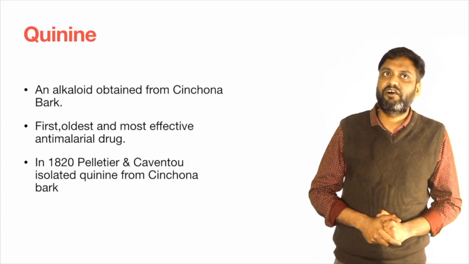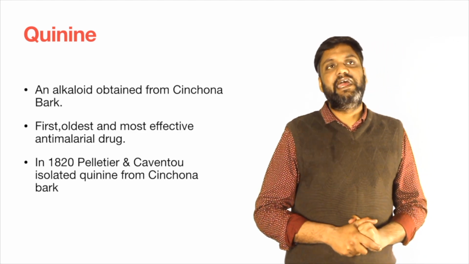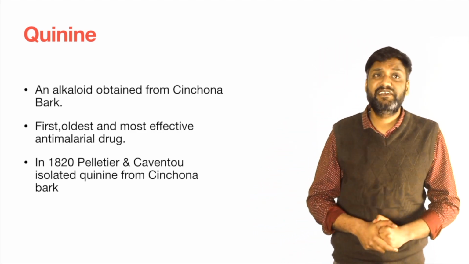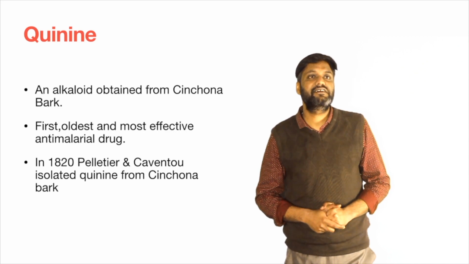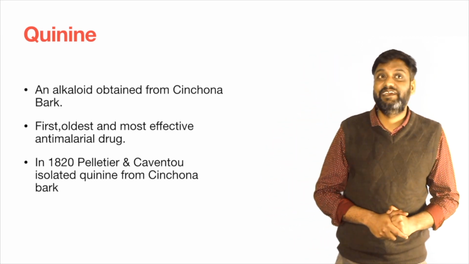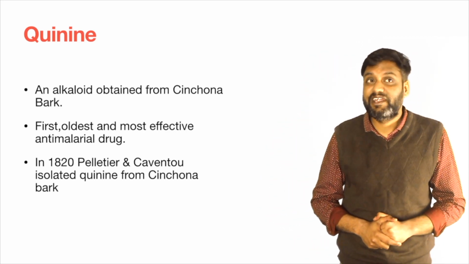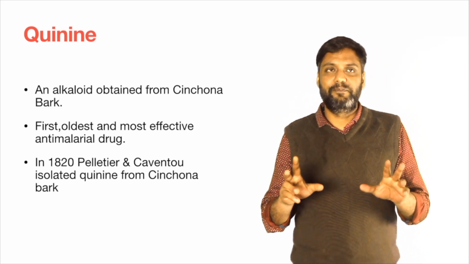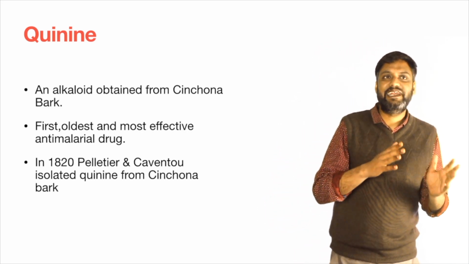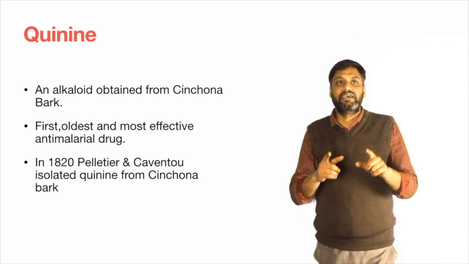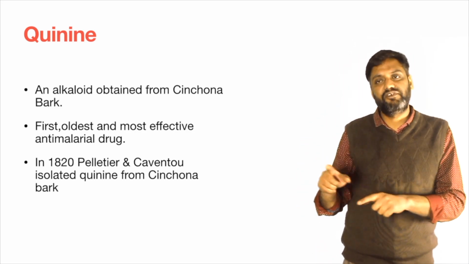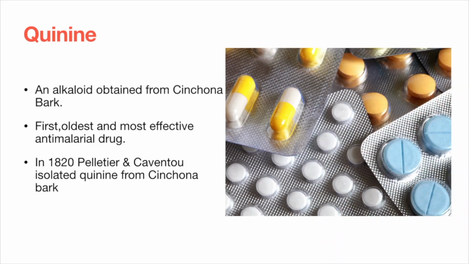Quinine is an alkaloid obtained from the cinchona bark. In 1820, Pelletier and Caventou, who are scientists, isolated quinine from cinchona bark.